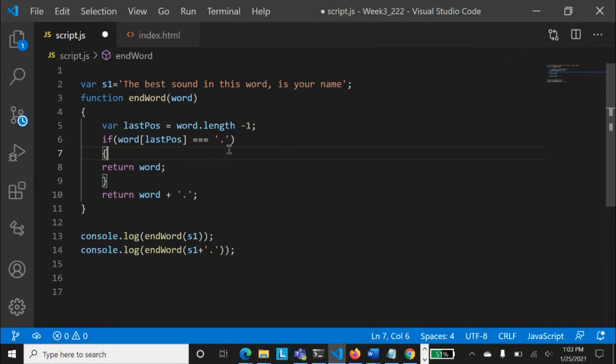Everyone is getting that? There are lots of functions over here. There is another function that we have not discussed, but let's see what is the other way of doing that. If I say word dot lastIndexOf dot, this is the last index. Last index means there can be multiple dots over here. So we are saying that the last index of dot, where dot is found at the end, there is no dot after that. If that is equal to last index of, for example, dot is not equal to last.